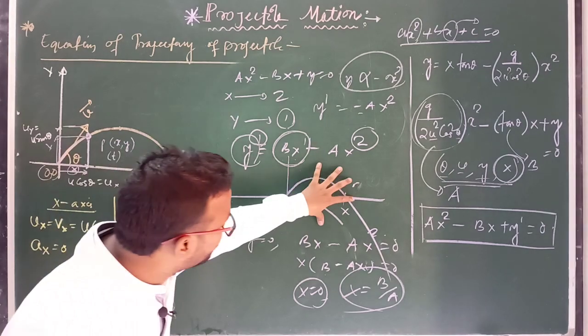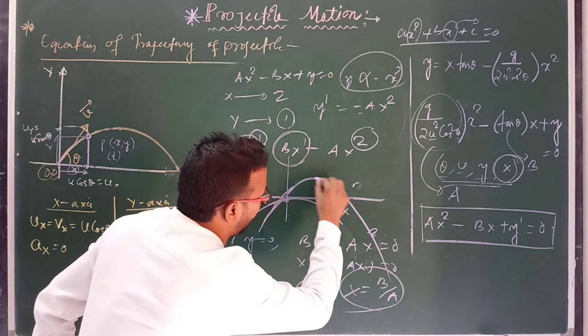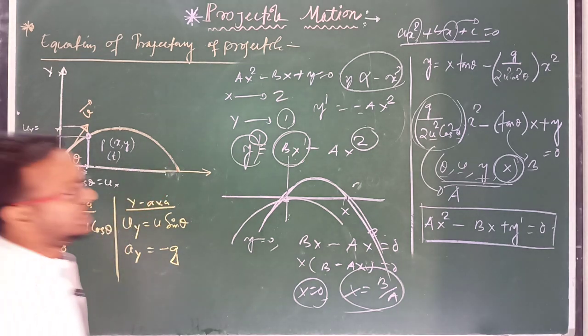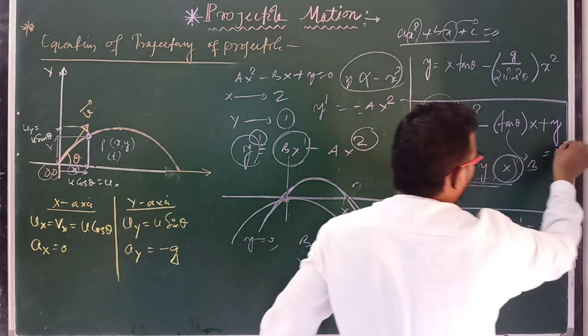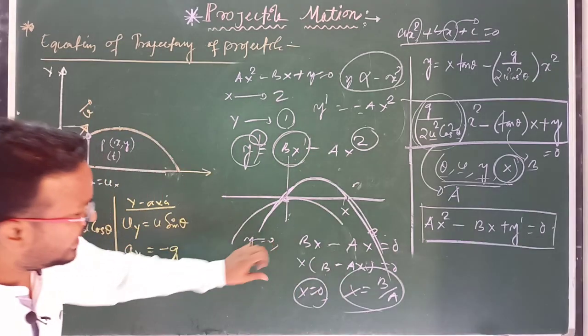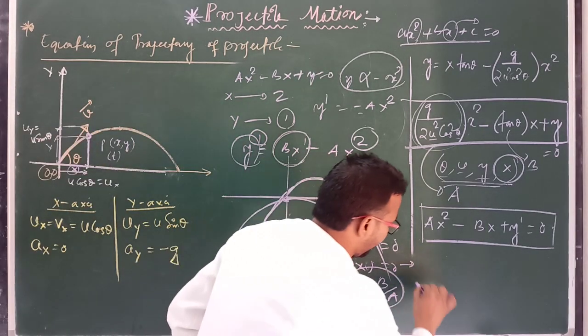Clear? So this graph shows the parabolic nature of the projectile. This graph is compared to that graph. That means this equation is the equation of a parabola. Clear? So we conclude from this graph, this equation is a parabola.